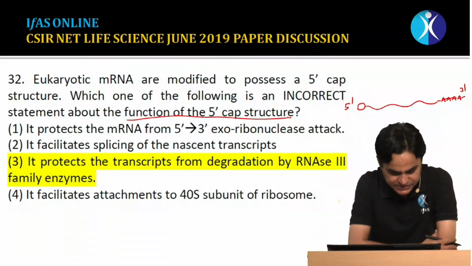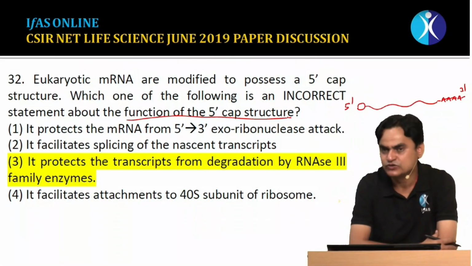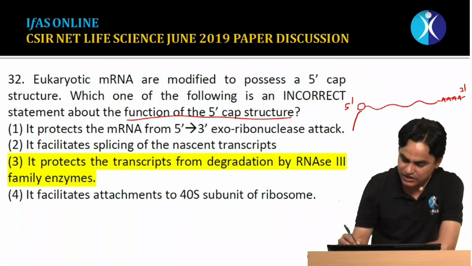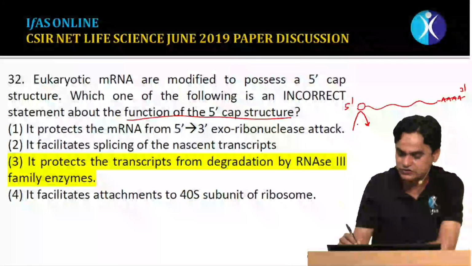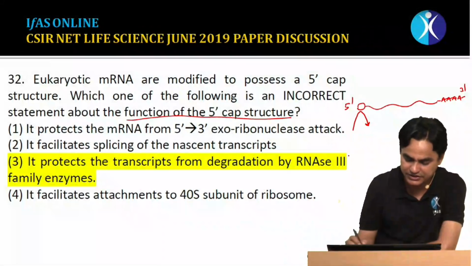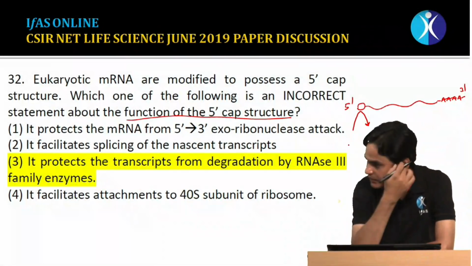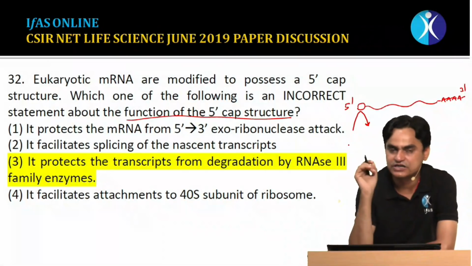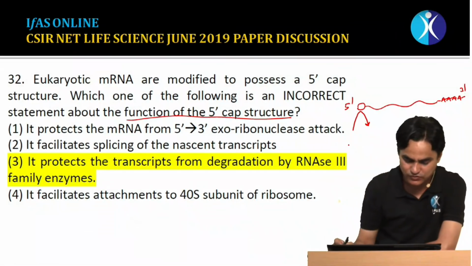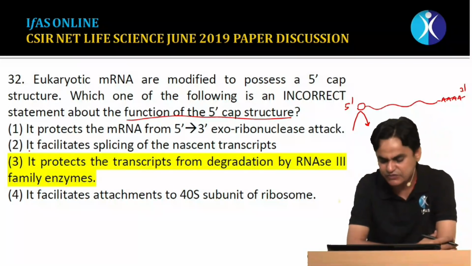The first statement says that it protects the mRNA from 5' to 3' exoribonuclease activity. Yes, if the cap is there, it will not allow a 5' exonuclease to function. This activity would be inhibited, because there is a special type of phosphate bond, a 5' to 5' phosphate bond, present at the 5' cap, which cannot be cleaved by 5' to 3' exonucleases. The second statement says that it facilitates splicing of the transcript.